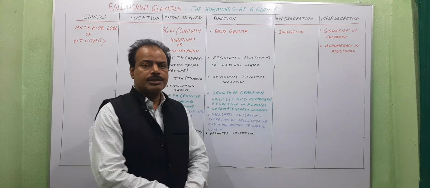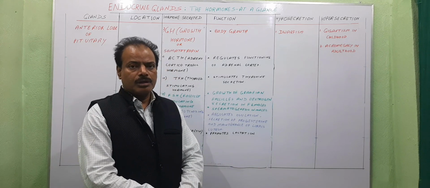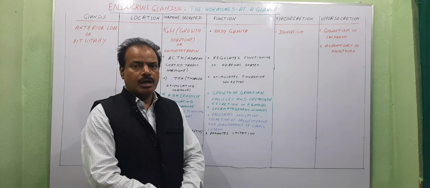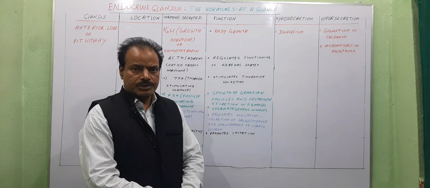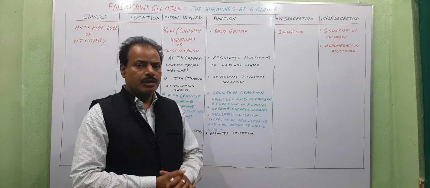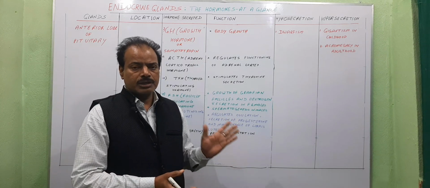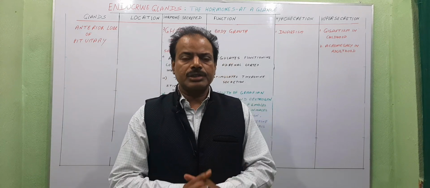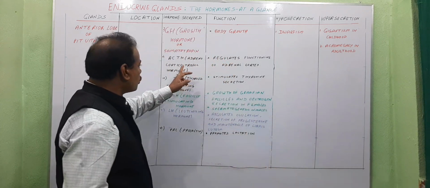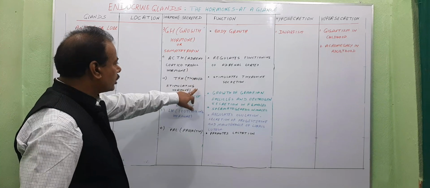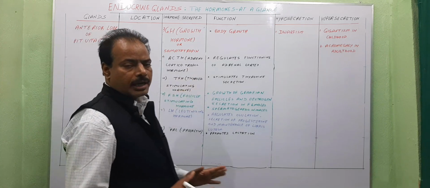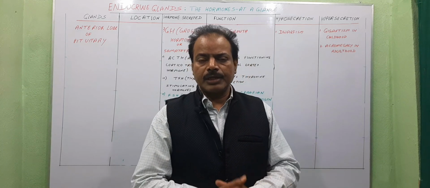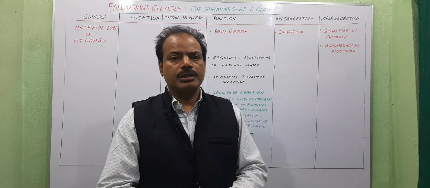So in this lecture we have discussed the hormones secreted from endocrine glands in our body and their functions and disorders caused due to their hyposecretion and hypersecretion. The pituitary gland secretes these tropic or stimulating hormones, and it helps in regulating activities of various endocrine glands in our body.